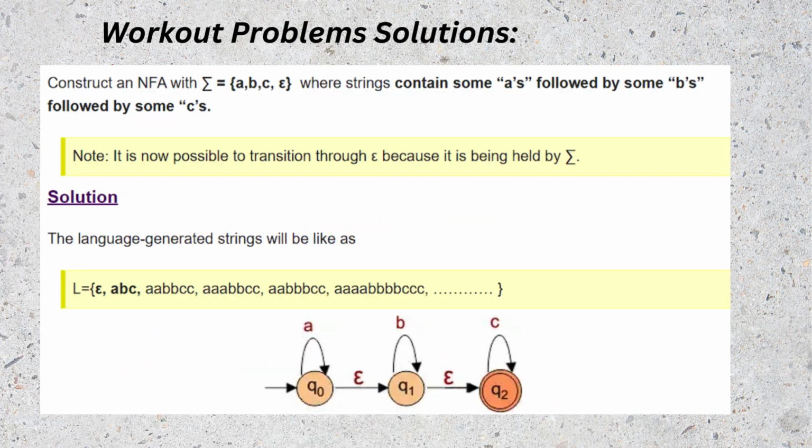And for the next problem, we have to construct an NFA where strings contain some A's followed by some B's followed by some C's. Here the sigma is given as the collection of A, B, C and an epsilon. So it is now possible to transition through epsilon as it is given.